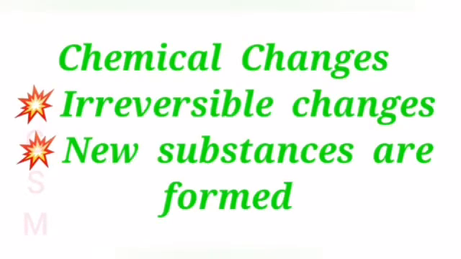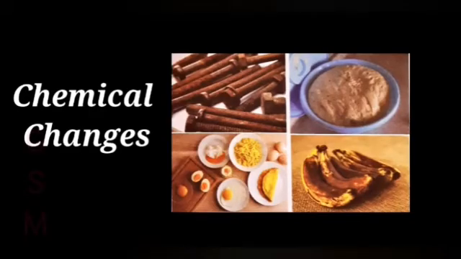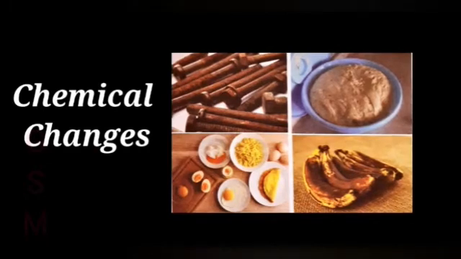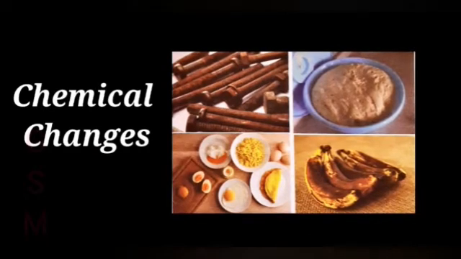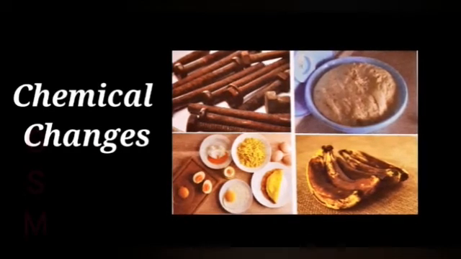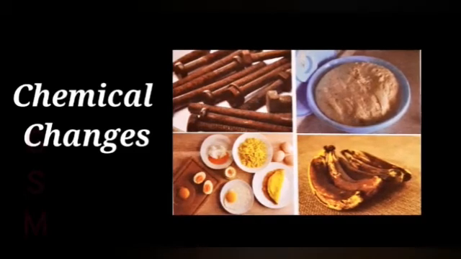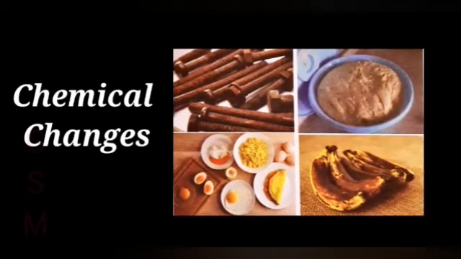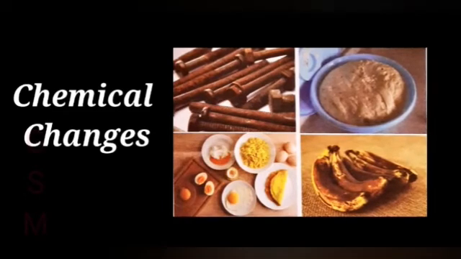Chemical change is irreversible. That means the same substance never comes again. In chemical change, chemical bonds between the atoms break and new ones form. As a result, new substances are formed. During this chemical change, there are some effects on substances. First, change in the color of the substance. In most chemical changes, the color of the substances changes.